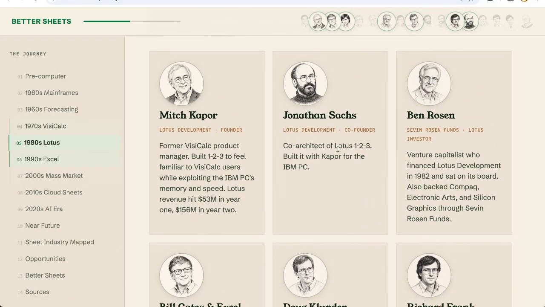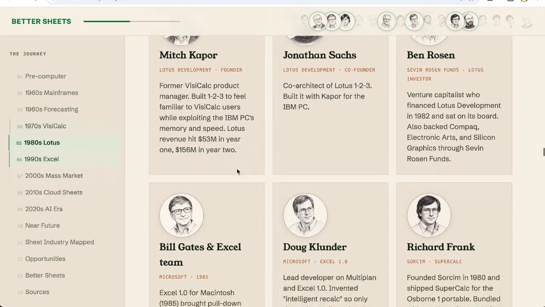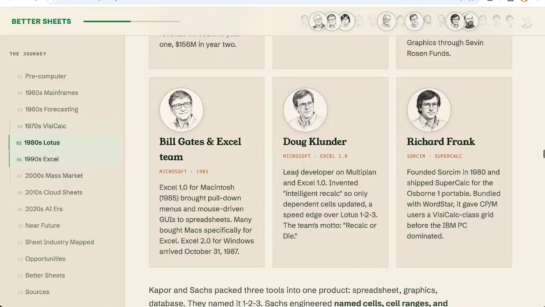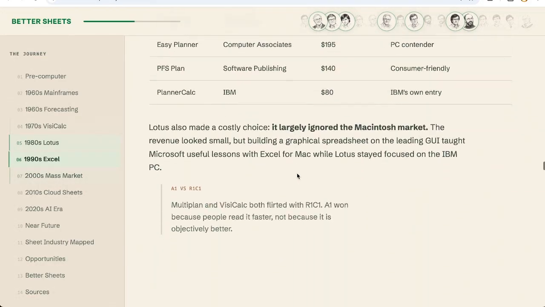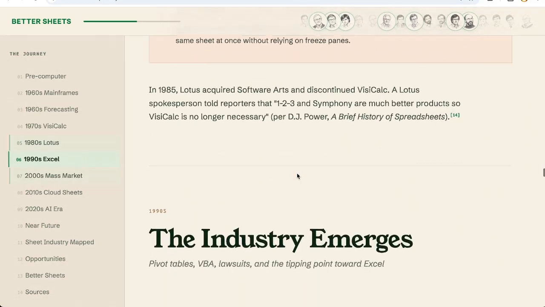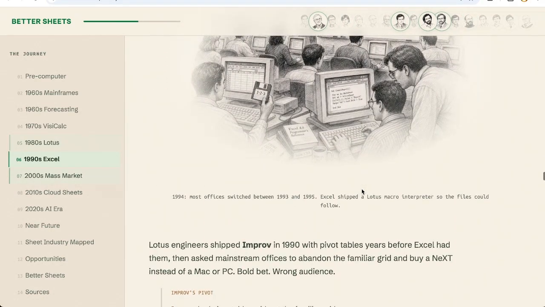Here's the co-architect of Lotus 1-2-3, product manager Mitch Kapor. These people all had a hand in shaping what modern spreadsheets look like and how they act and what they do for us. I think it's really cool. And a lot of people had really, really big hands in all of this.